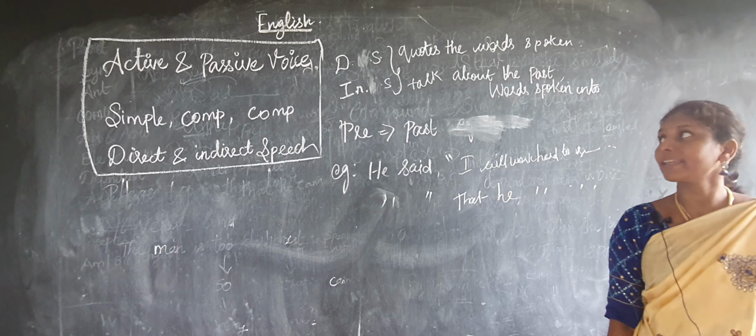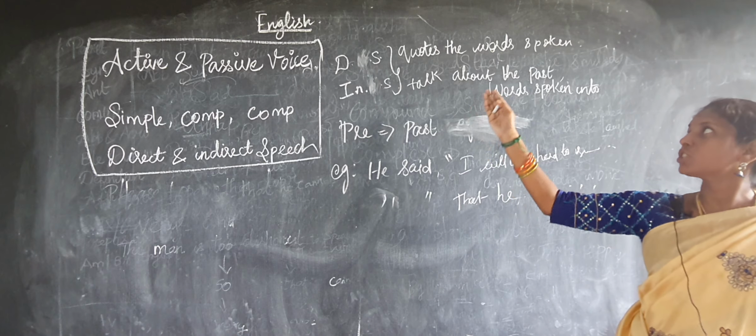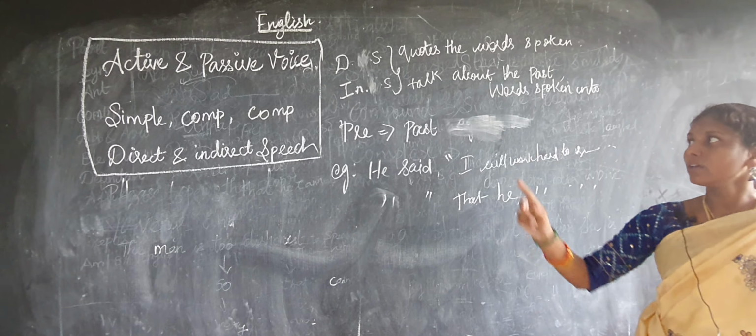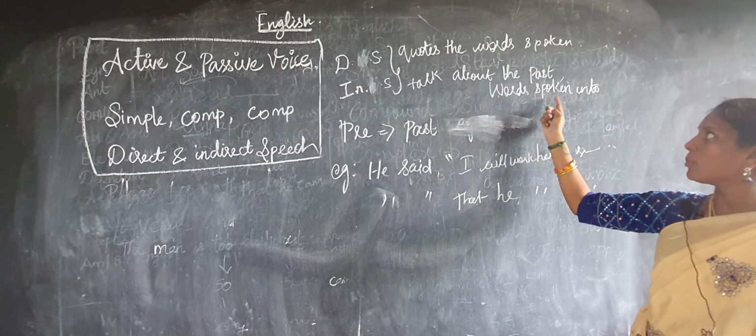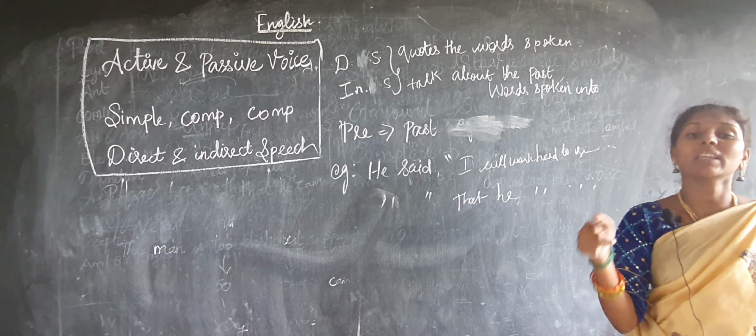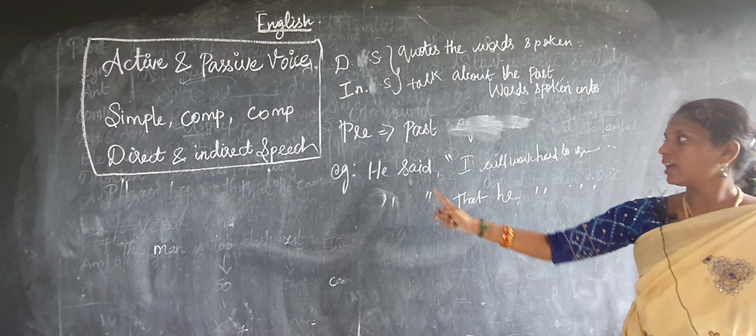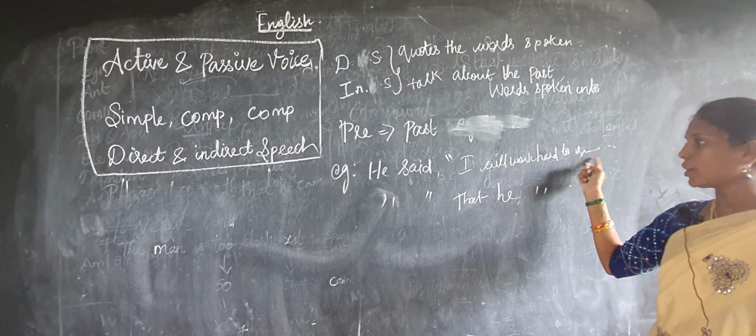Direct speech and indirect speech. So direct speech quotes the words spoken. Indirect speech means it's a talk about the past words spoken. Okay, so for example, he said, "I will work hard to succeed."